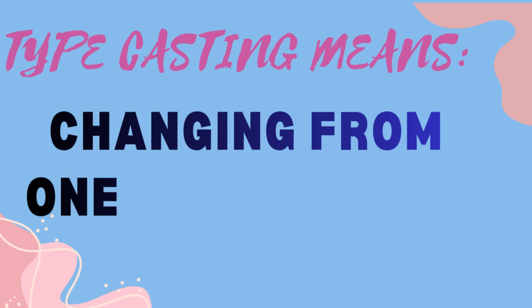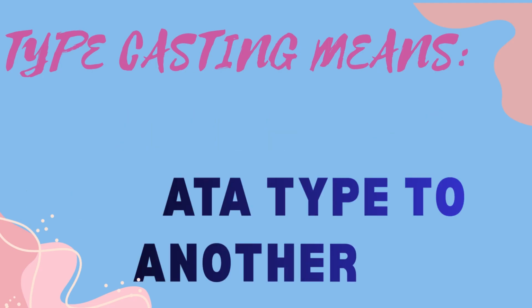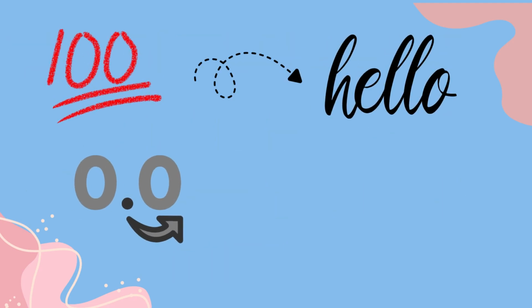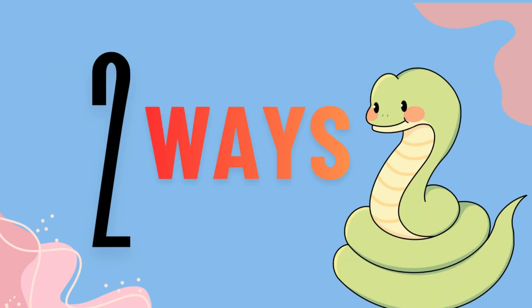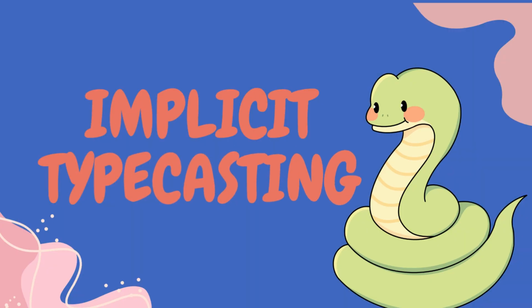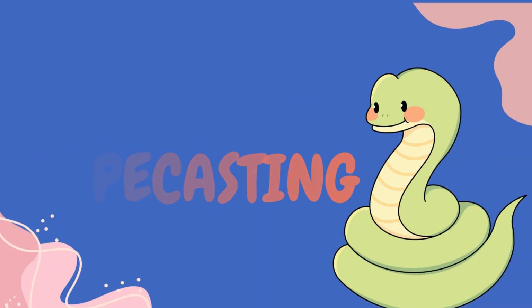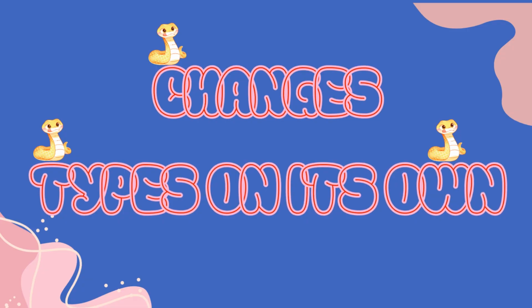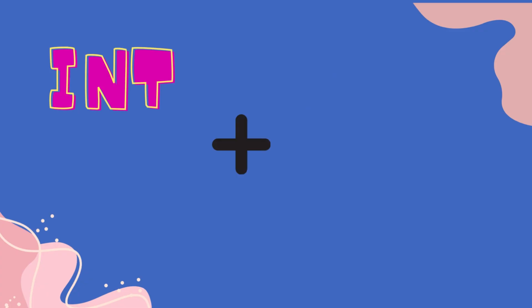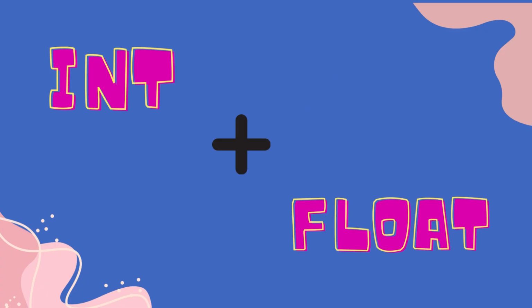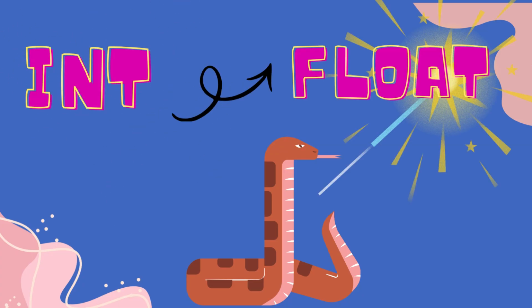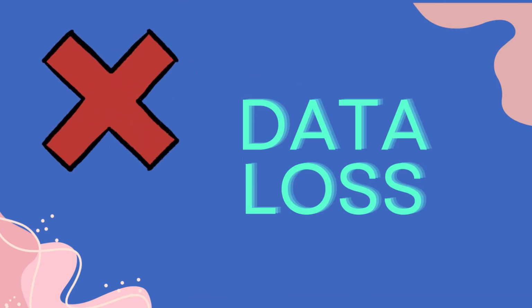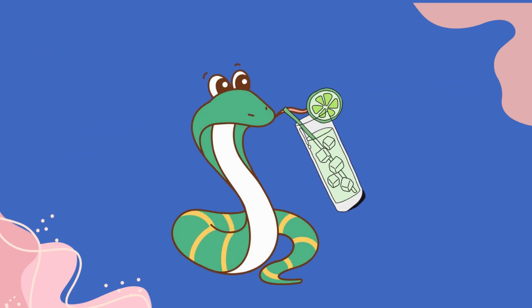Typecasting means changing one data type into another, like turning a number into a text or a decimal into an integer. Python does this in two ways. One is implicit typecasting. Implicit typecasting is when Python changes types on its own. For example, if you add an integer with a float, then Python quietly converts the int into a float. This is because there will be no data loss and Python is being smart.